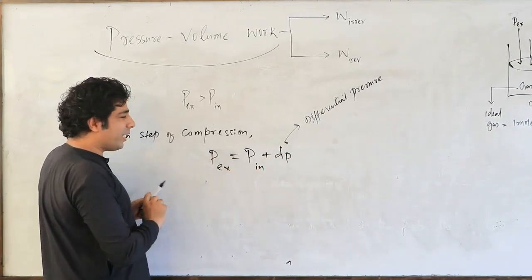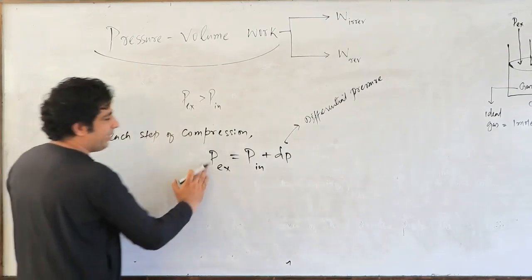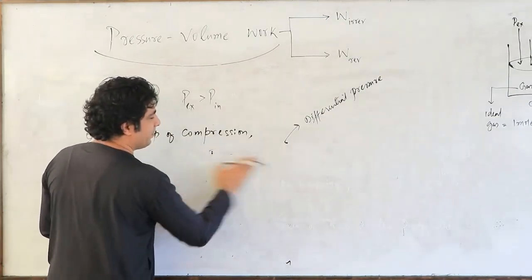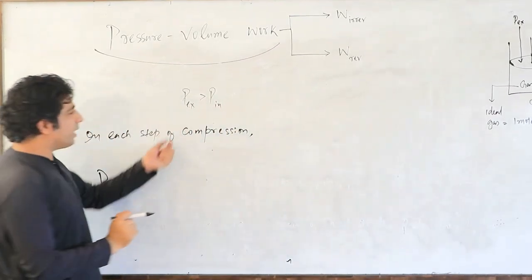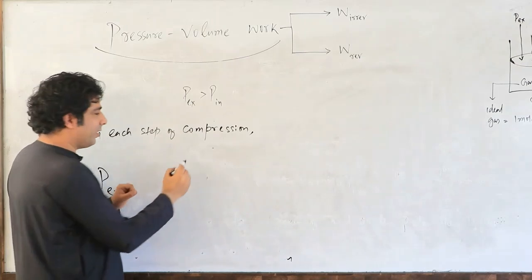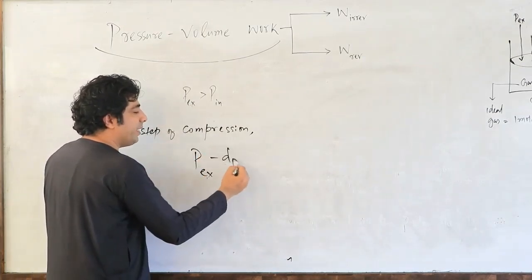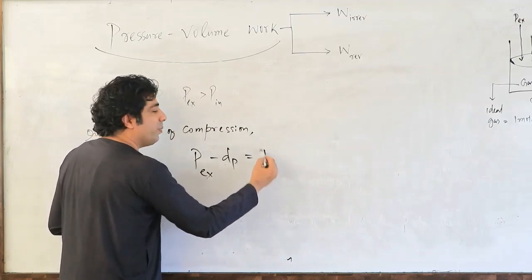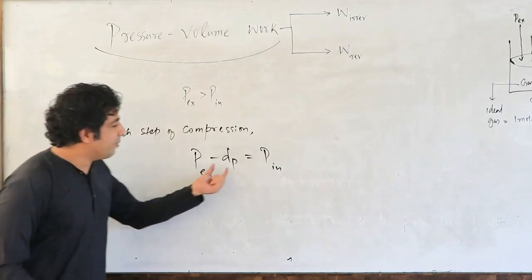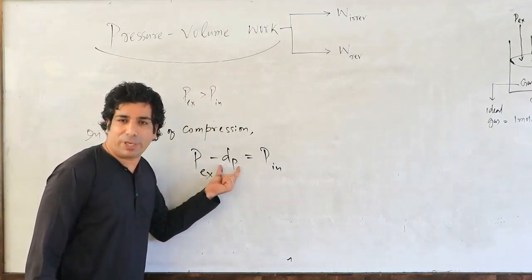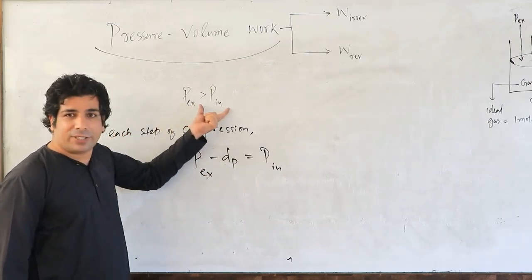Or you can also write it like this, my dear friends. First of all, have a look here. We know that P external is greater than P internal. We can write down P external minus dP is equal to P internal. So if we remove a little bit of pressure, a differential pressure, from the external pressure, because we know that external pressure is greater than internal pressure.